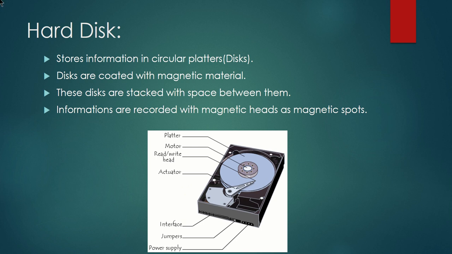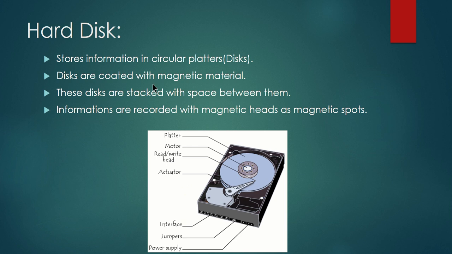How is the information stored? The hard disk stores information in circular platters or disks, and the disks are coated with magnetic material. We have already discussed that the hard disk is an example of a magnetic medium. That is how the information gets stored. You can think of a CD or a DVD, a circular disc. Your hard disk is similar to it, right?